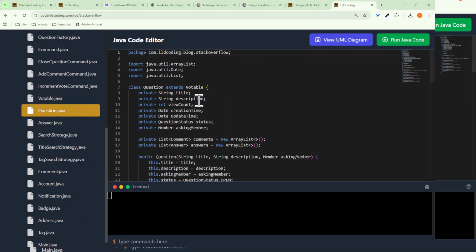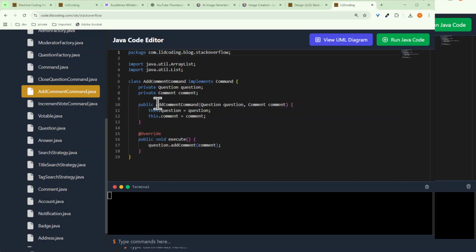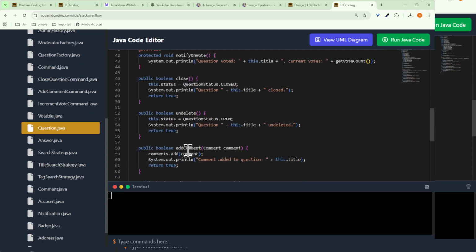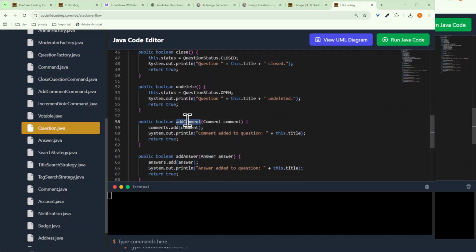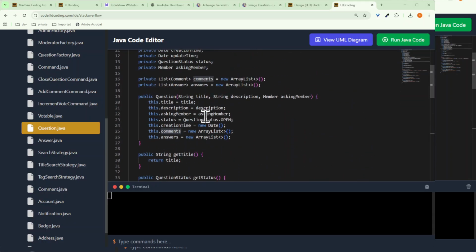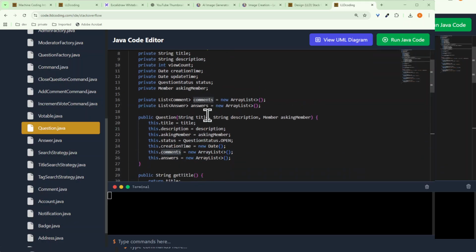So here we have this something called question. If you see this add command, we were saying question dot add comment. This command calls this question class. This question class goes to the add comment. Now this add comment goes to the comments class. Definitely we have a comment class also. Okay, we can have the comment class also in this one.